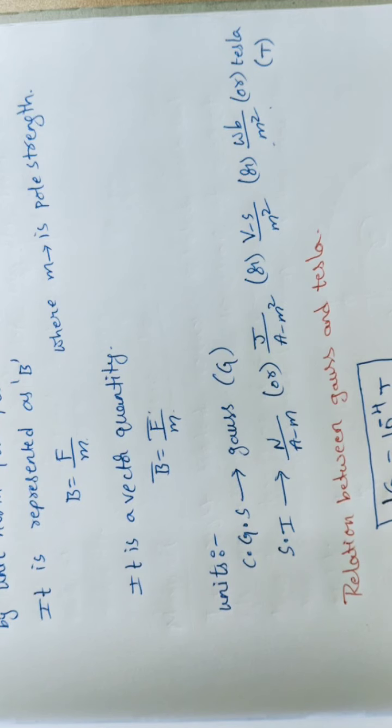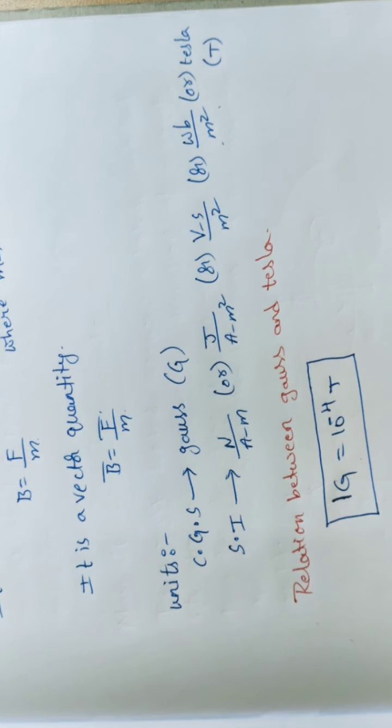Then what is the relation between Tesla and Gauss? We have one standard relation: 1 Gauss is equal to 10 power minus 4 Tesla. What is the thing, students? 1 Gauss is equal to 10 power minus 4 Tesla. This is the relation we have. Okay students, the remaining topics I will discuss in the next class. Okay, thank you.